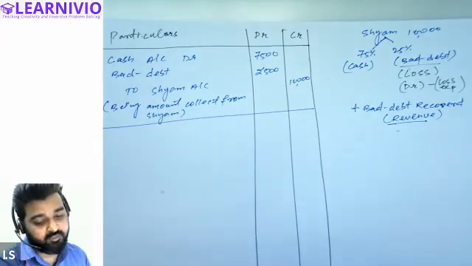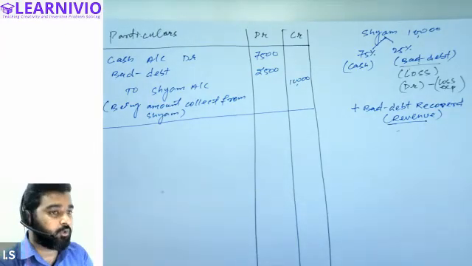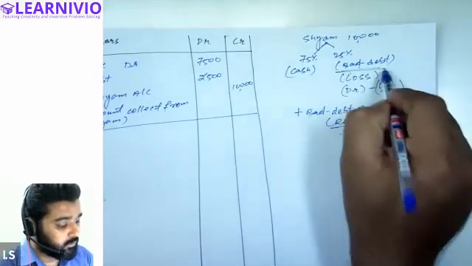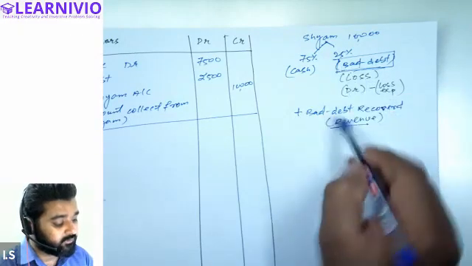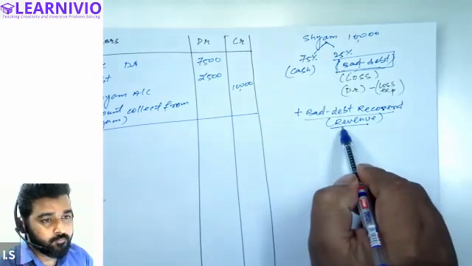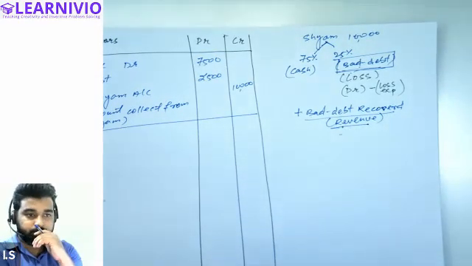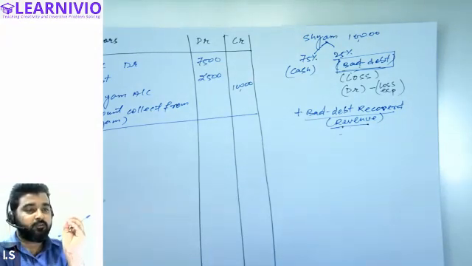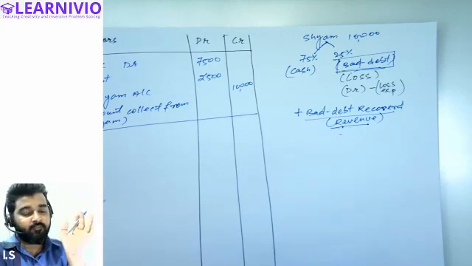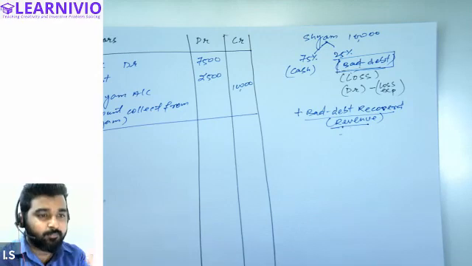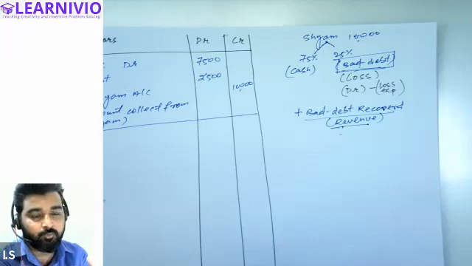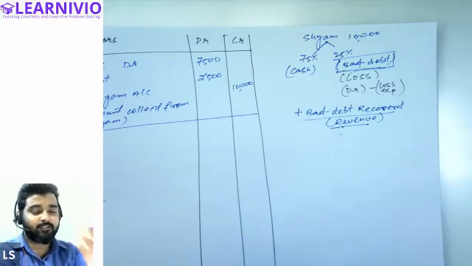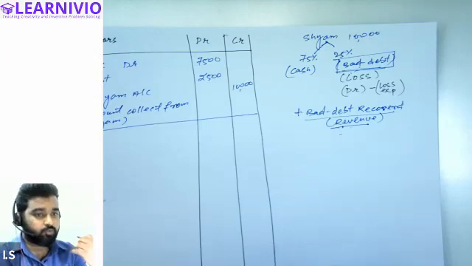No, we will not this time. If there is a loss, it will be recorded as a bad debt. But if bad debt is getting recovered, that means we are having a revenue. What actually had happened, we had considered that 5,000 had gone. We had considered it as a loss, but suddenly the person comes to us and says that I will pay you 5,000. So now this is actually a revenue. The amount that we had already assumed was a loss is now coming back to us. So this will be treated as revenue.